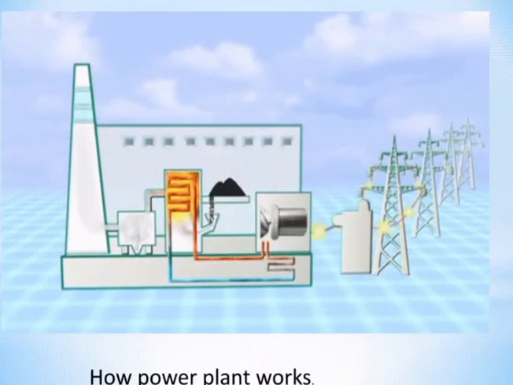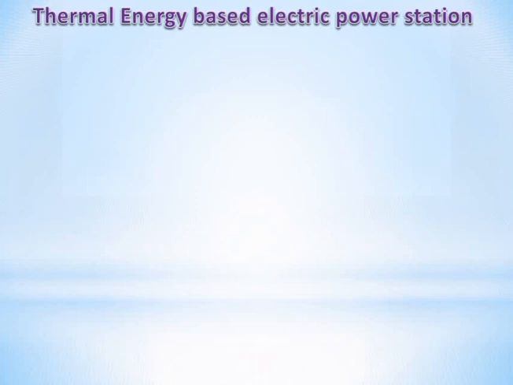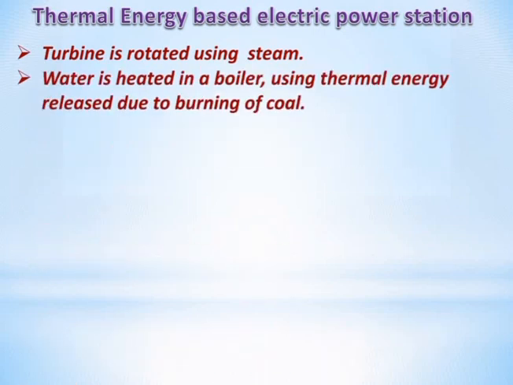We are going to see in detail the working of each power plant. First power plant is thermal energy based electric power station. In this power plant, turbine is rotated using steam. Water is heated in boiler using thermal energy released due to burning of coal.